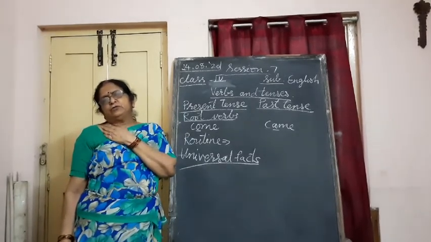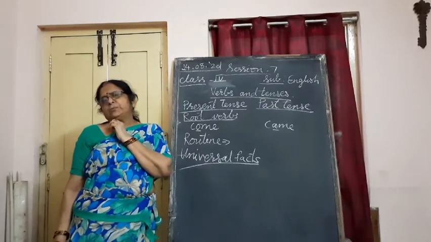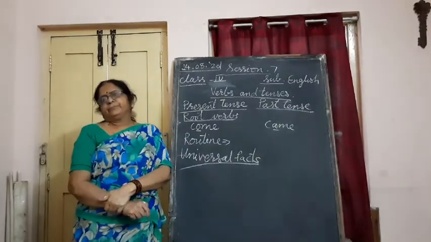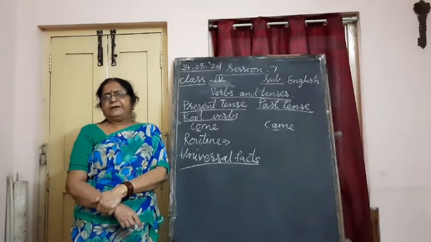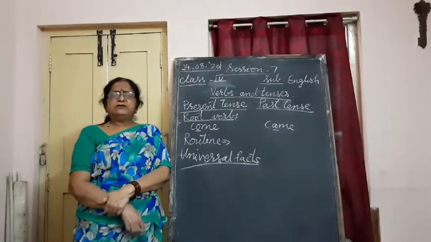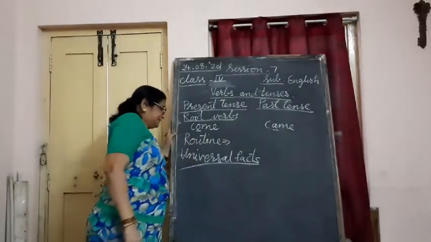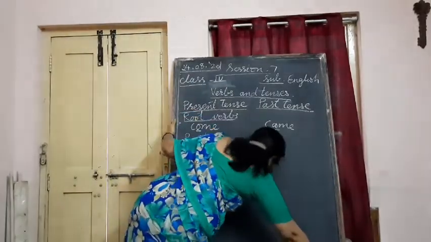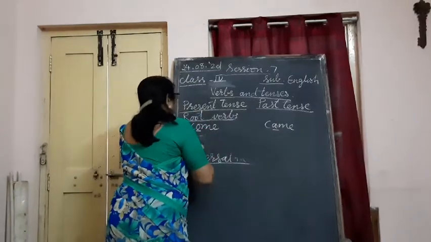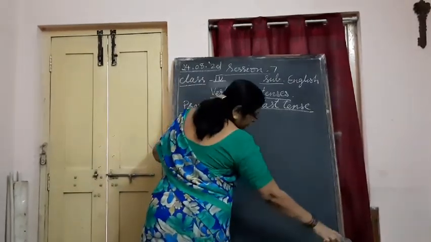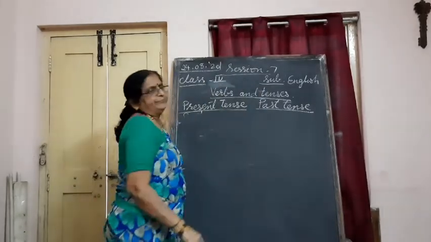The river flows to the slope side. We pray to God. These are universal facts. They don't change. In such cases, you use present tense. Past tense is used to show the work which is already done.